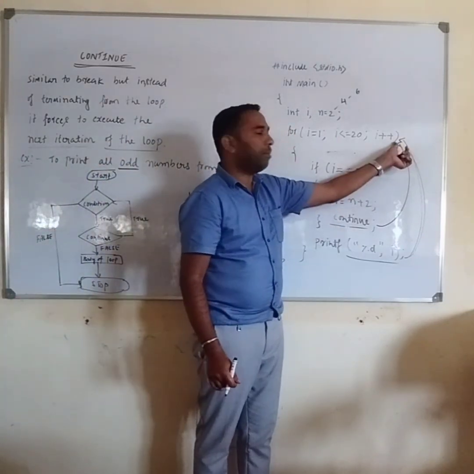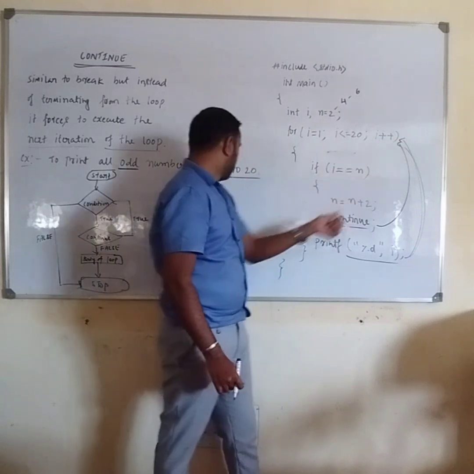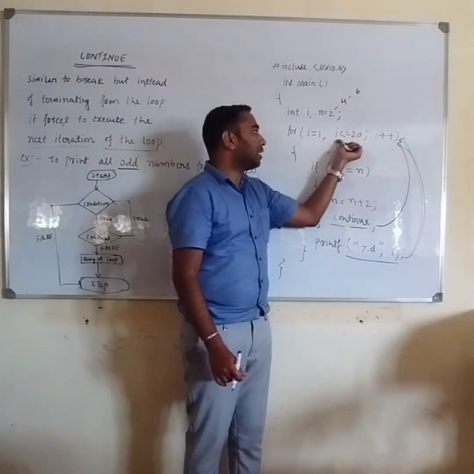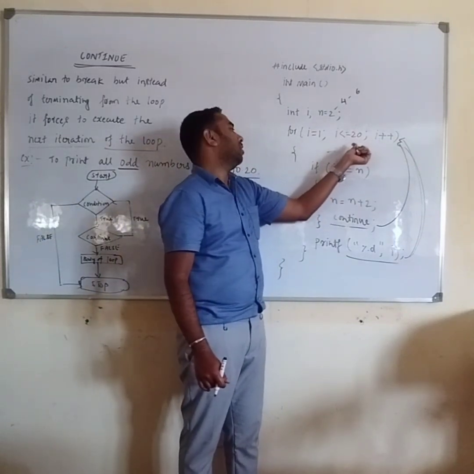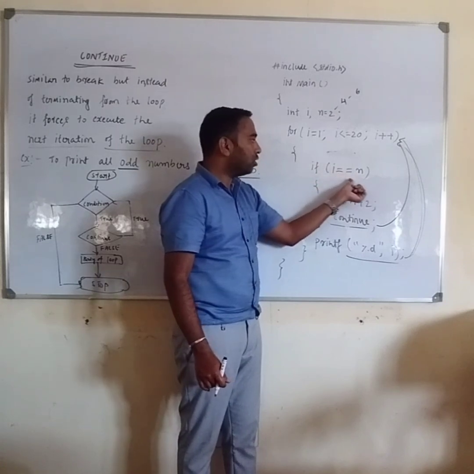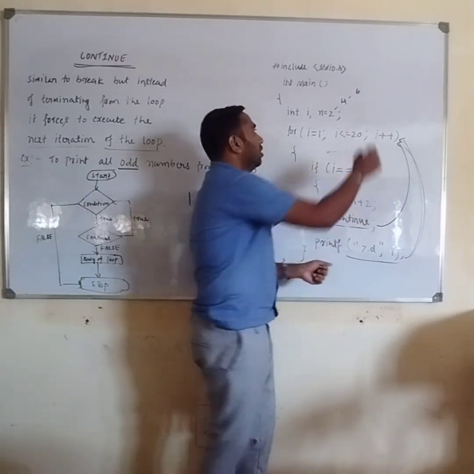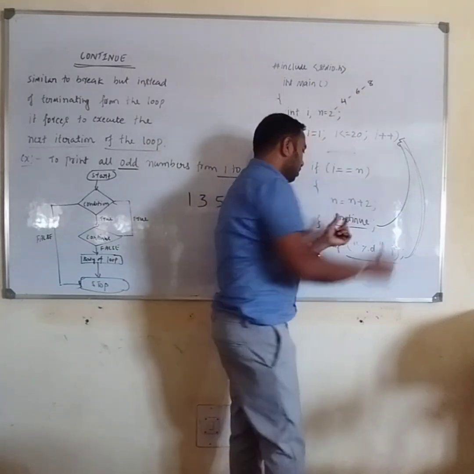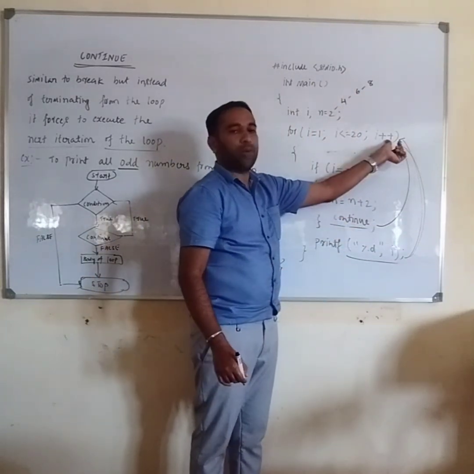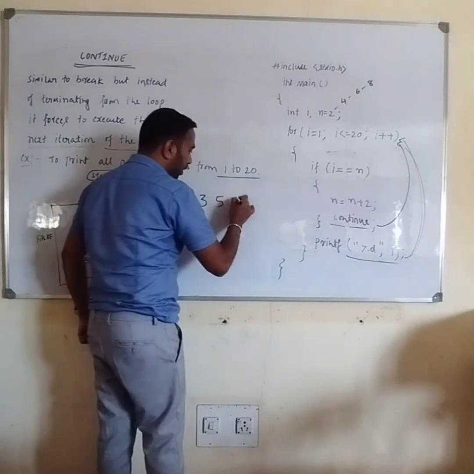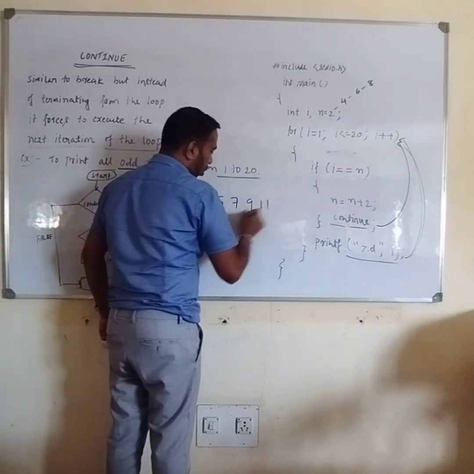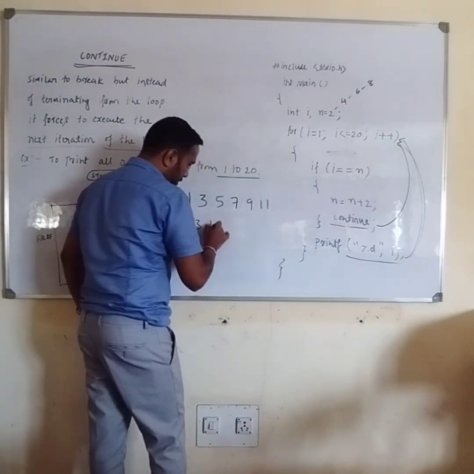Then increment, I becomes 6. 6 is less than or equal to 20. Then come here: 6 equals 6. Yes. Then n becomes 8. Then continue, increment I. Like that, it will print all the odd numbers.